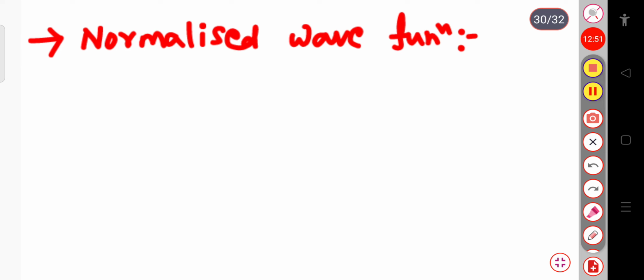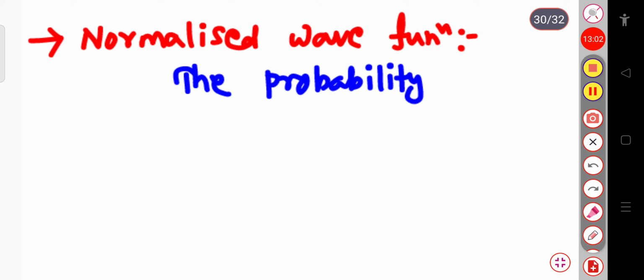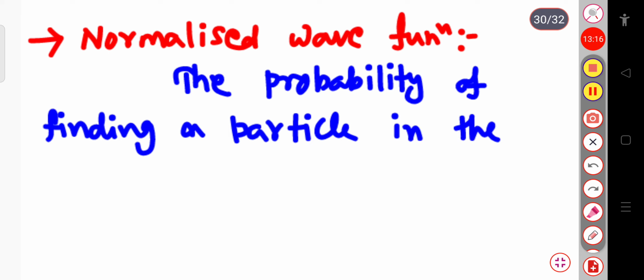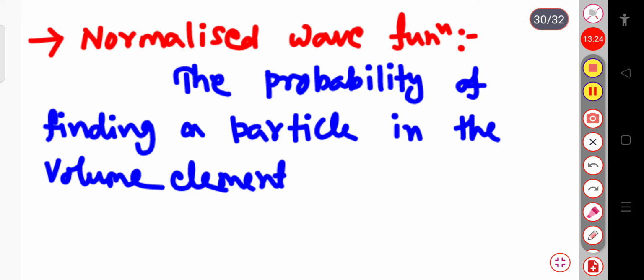We know that the probability of finding a particle in the volume element dV is given by psi into psi star into dV.